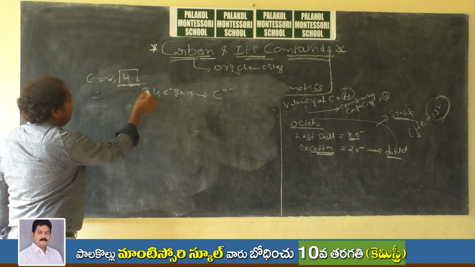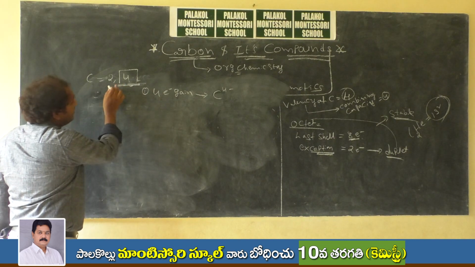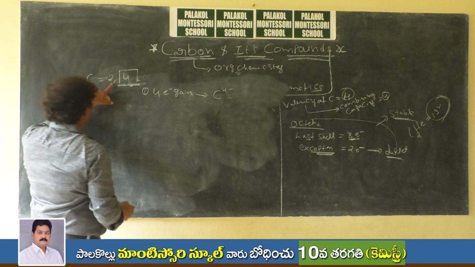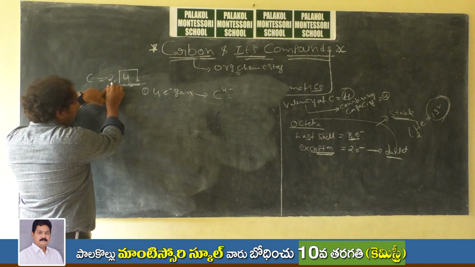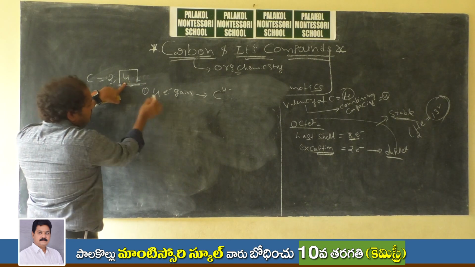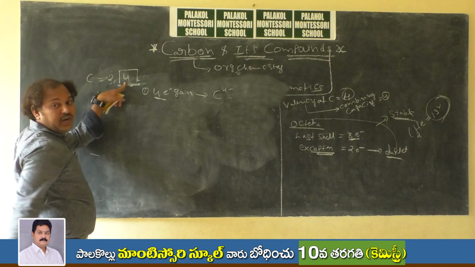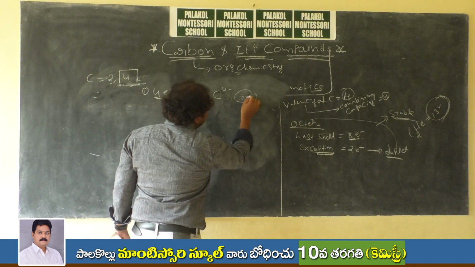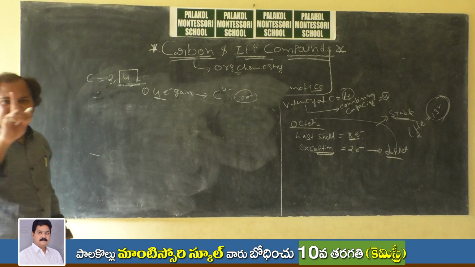After taking 4 electrons, how many electrons are present in carbon? Already 2 electrons are present in the first shell, and the next shell has 4 electrons. So total 2 plus 4, 6 electrons. Now again it is taking 4 electrons, so 10 electrons are present here. So this is one case.